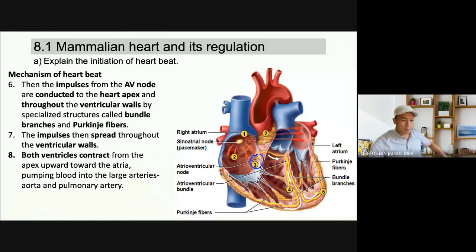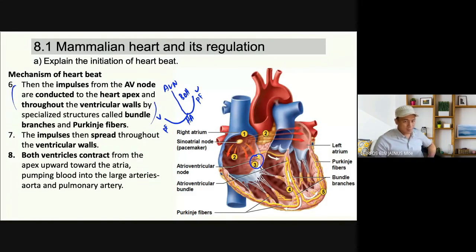From the AV node, the impulse is conducted to the heart apex and throughout the ventricular walls by specialized structures called bundle branches and Purkinje fiber. Maksudnya from AVN kepada heart apex melalui bundle of His. Okay, from the heart apex then spread to the Purkinje fiber. Purkinje fiber, barulah dia akan, kita punya ventricle akan contract.